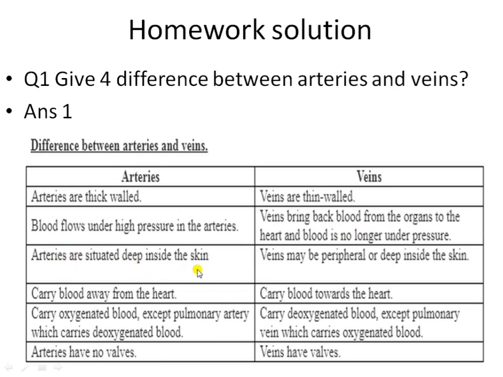Arteries are situated deep inside the skin. Veins may be peripheral or deep inside the skin. Arteries carry the blood away from the heart. Veins carry the blood toward the heart. Arteries carry the oxygenated blood, except the pulmonary arteries, which carry the deoxygenated blood. Veins carry the deoxygenated blood, except pulmonary veins, which carry the oxygenated blood. Arteries have no valves, veins have valves.